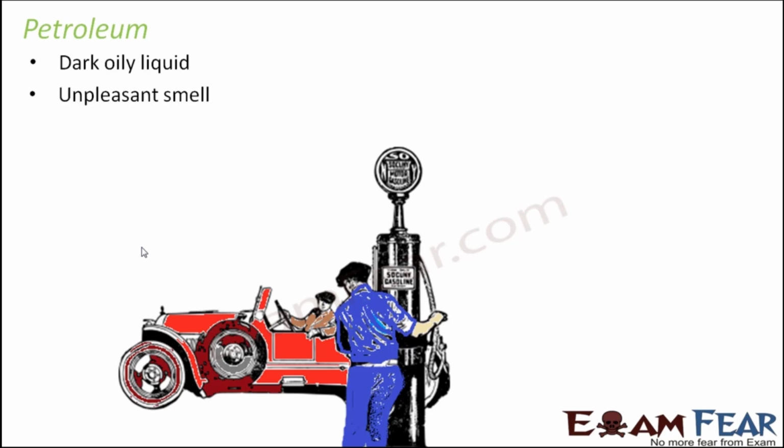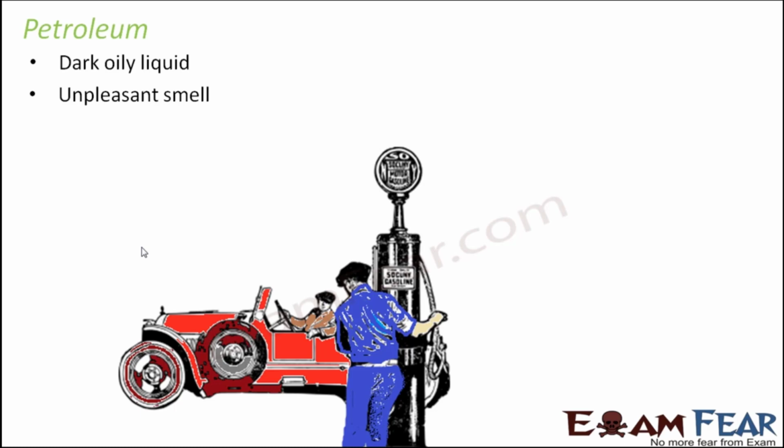Petroleum also has a very unpleasant smell. In fact, if you ever visit a petrol pump, you'll see that petrol also has a very specific smell. Now please remember that petroleum and petrol are not the same thing. Petrol is just one product obtained from petroleum, because petroleum is actually made up of a lot of different components, like how from coal we obtained coal tar, coal gas, coke.